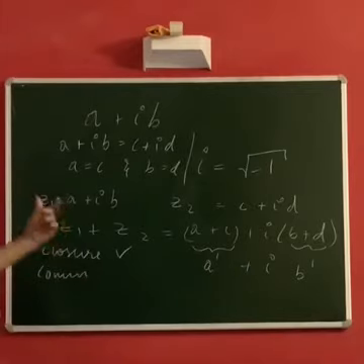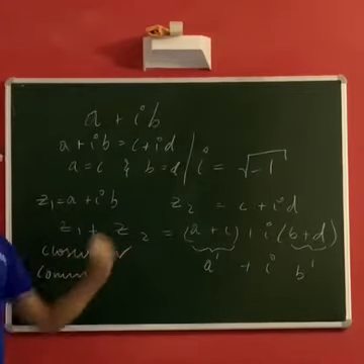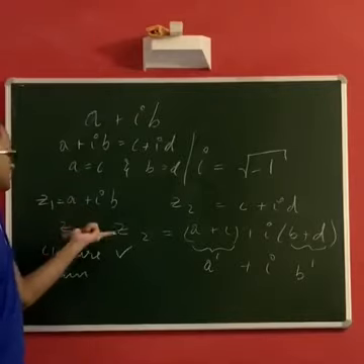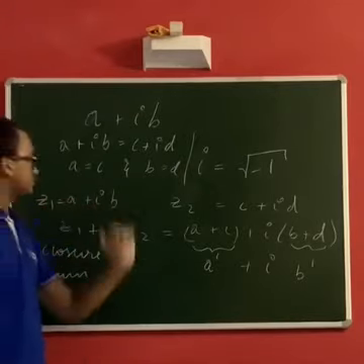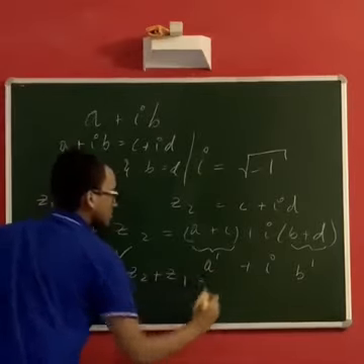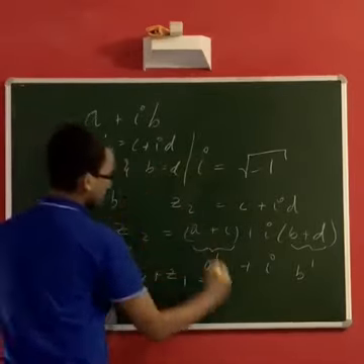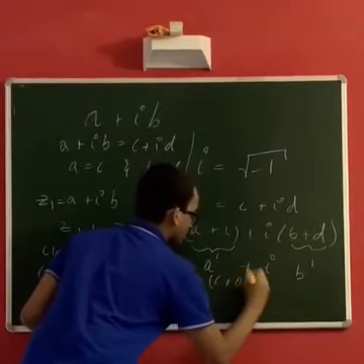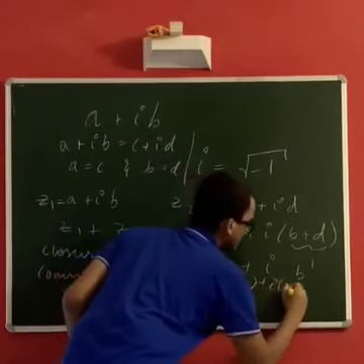Commutativity means z1 plus z2 must be equal to z2 plus z1. So if this is z1 plus z2, where z1 is this and z2 is this, z2 plus z1 will be c plus a plus i times d plus b.